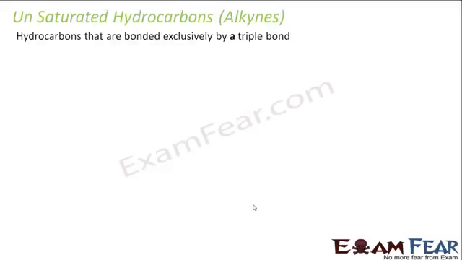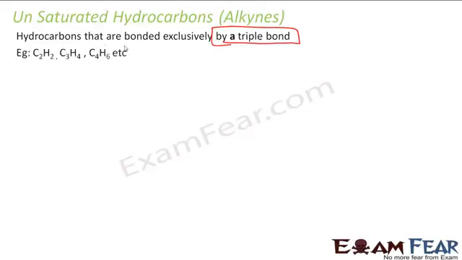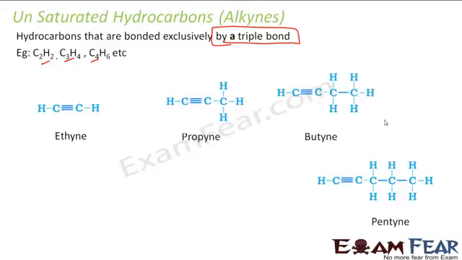And then we have something called alkynes, and they are bonded by a triple bond. Please note they are bonded by a triple bond, right? So here we have C2H2, C3H4, C4H6 as examples of alkynes. For example, ethyne, if you see, it is C2H2, with this triple bond here. Propyne is this structure, butyne is this, pentyne is this.